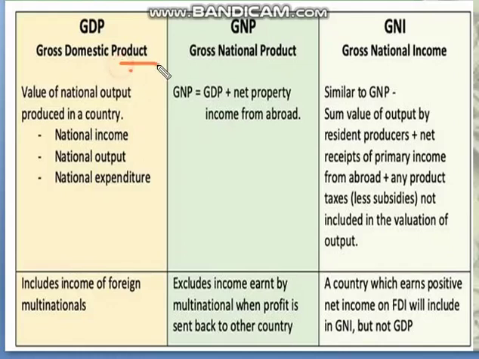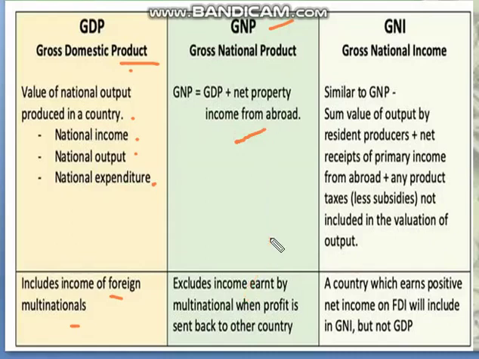It is the value of national output, the product produced in a country, which includes national income, national output and national expenditure. In GDP we include income of foreign multinationals. Next, GNP is GDP plus net property income from abroad.